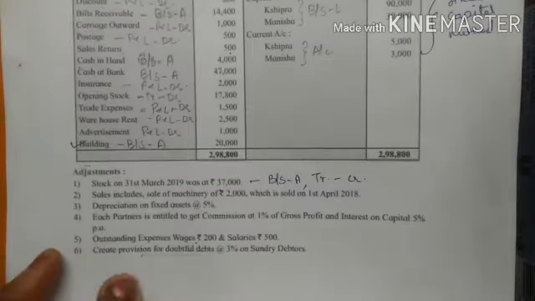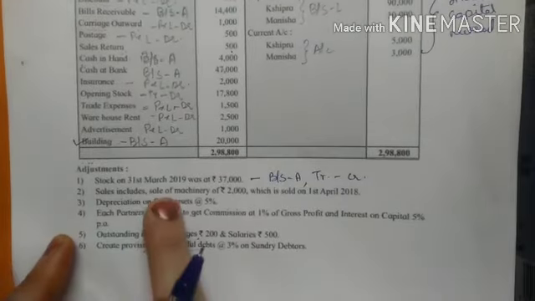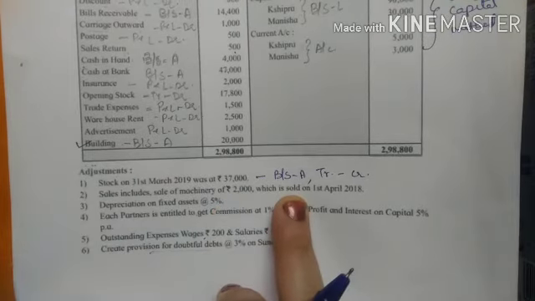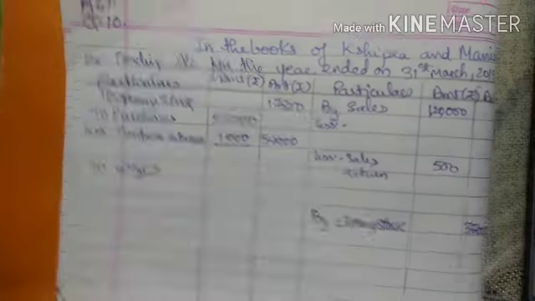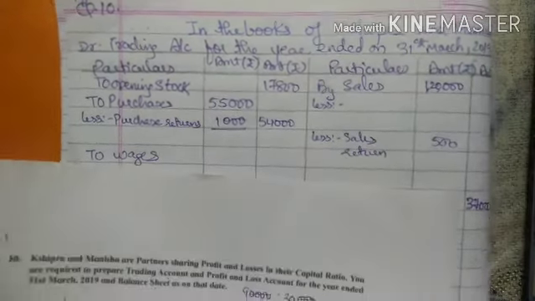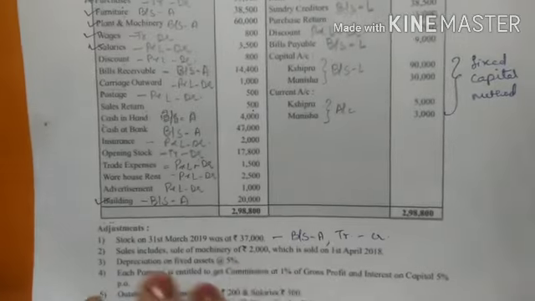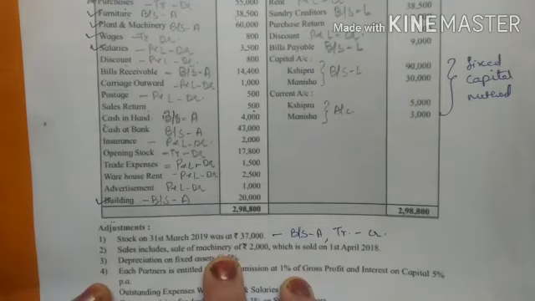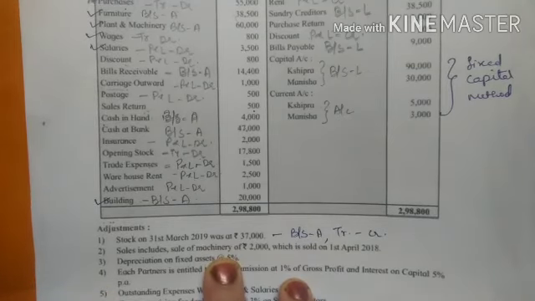Okay, now see the second adjustment. Second adjustment is sales includes sale of machinery of rupees 2000 which is sold on 1st April 2018. So now from sales in the trading account I have to deduct 2000 from the sales, because purchase and sales are the direct income and expense. Now what does this mean?